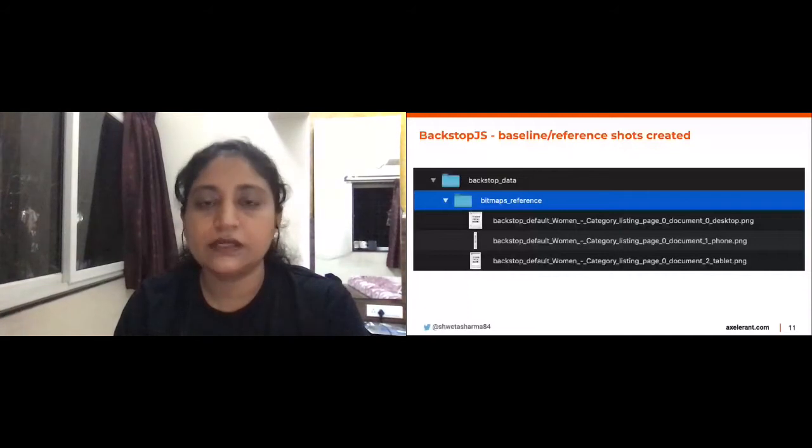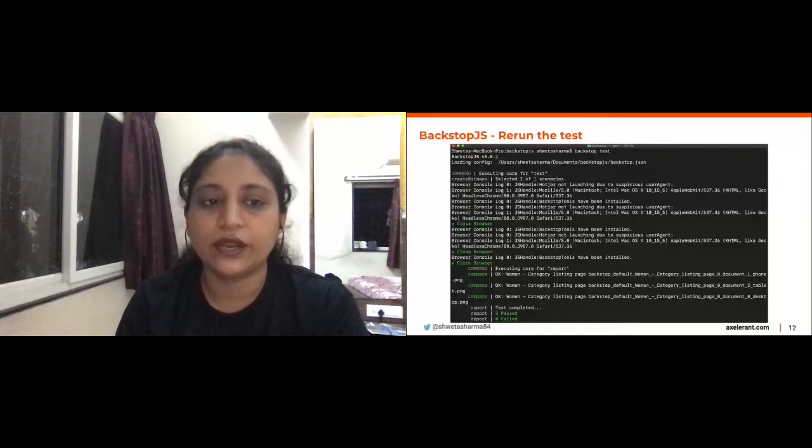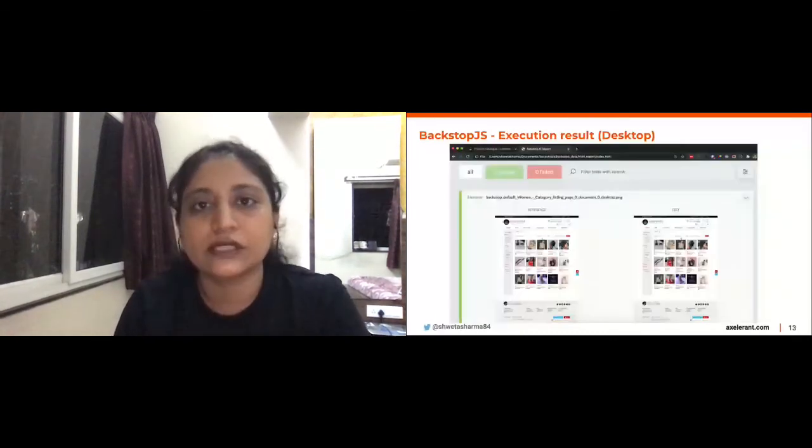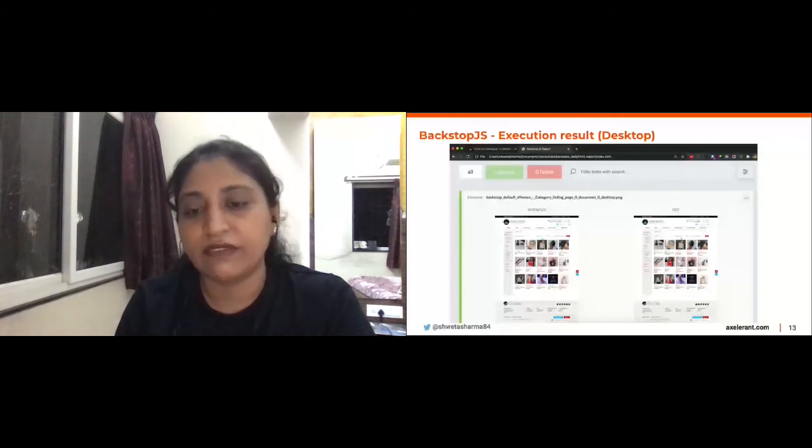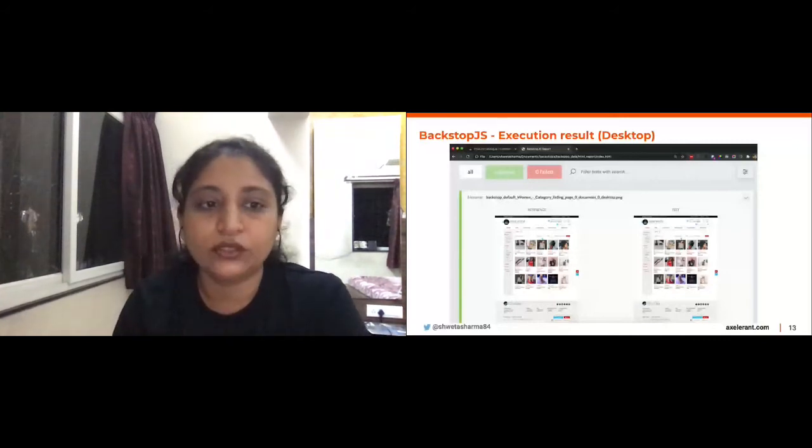Whenever there is a change or a new feature and you want to run the test, you simply run the command backstop test. As explained previously, it's going to compare with the baseline shots that we created before, and it's going to give you a nice HTML report showing whether the test has passed, failed, or a combination of both. You have a few passed and a few failed tests over there.